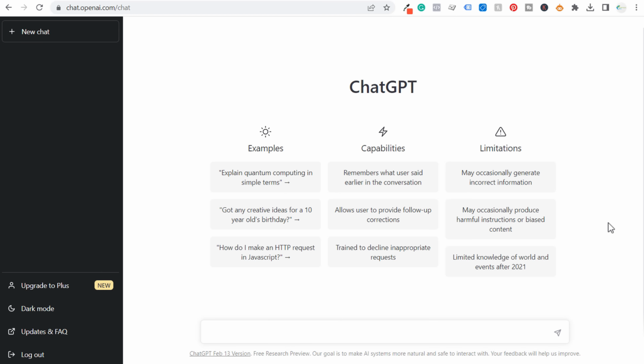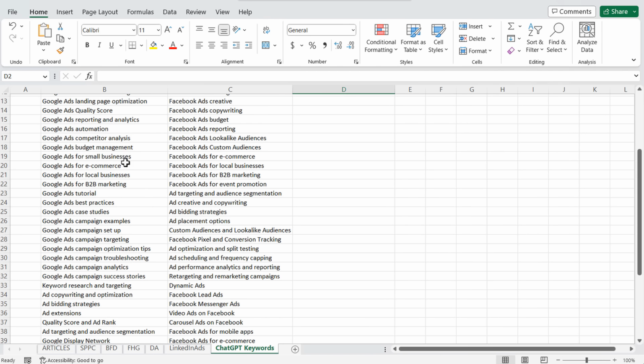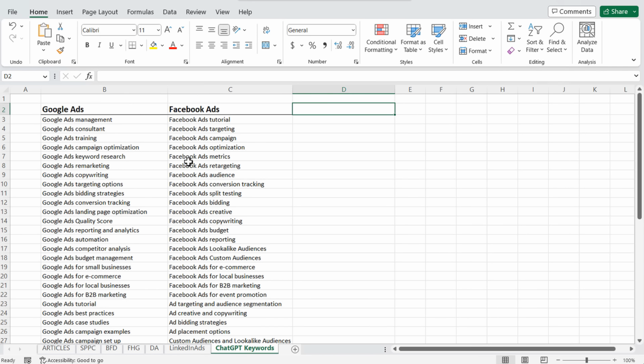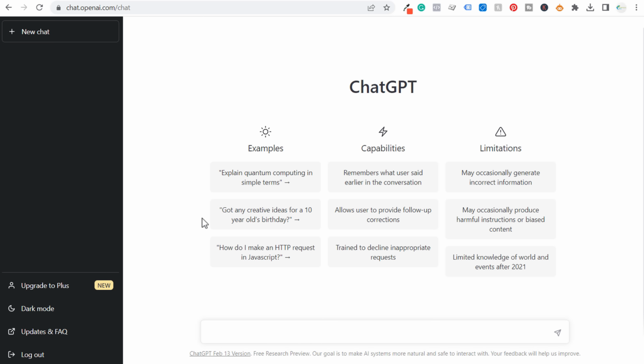Today I'm going to be going over how to use ChatGPT for keyword research. So I'm going to give you some really easy prompts that you can put into ChatGPT, and by the end of it, I'll show you how you can build a keyword list that looks like this one for all sorts of different subtopics that you cover within your niche. So for example, I'm going to be using my Surfside PPC YouTube channel and some different ways I can simply use ChatGPT to come up with content ideas.